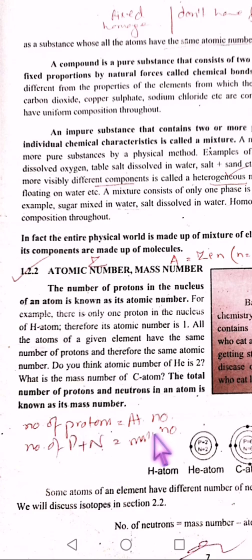You can write the equation like this. Atomic number is equal to number of protons. Mass number is equal to number of protons plus number of neutrons. Fine. You can differentiate these two terms, atomic number and mass number. And mass number is represented by the letter A. Capital A. Capital Z, capital A. Fine.